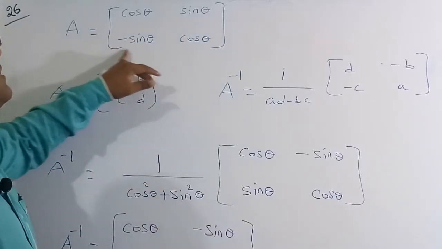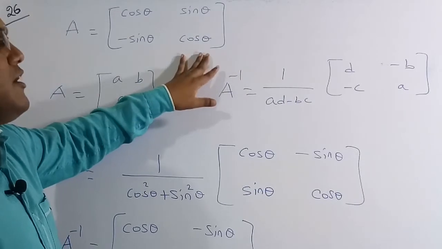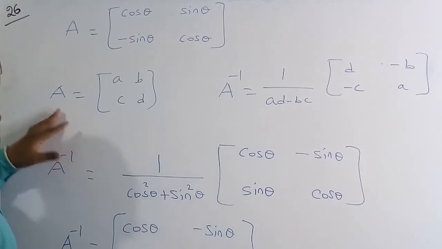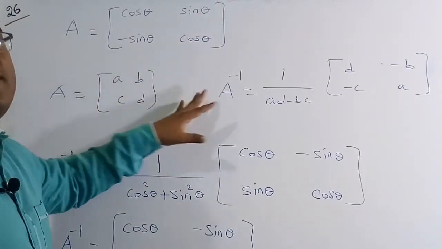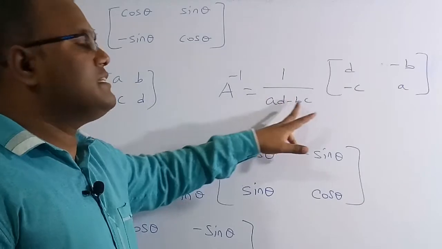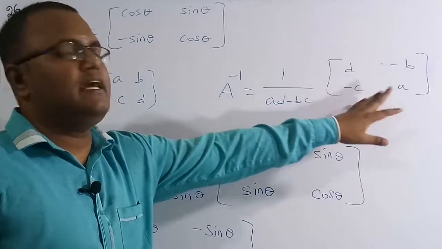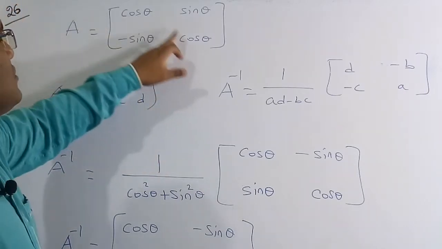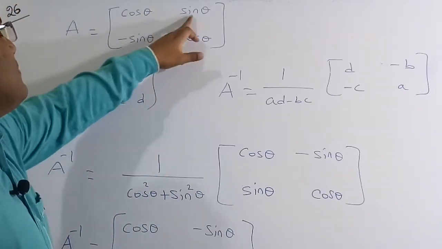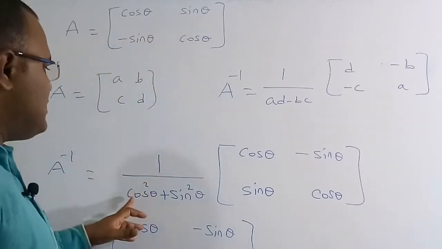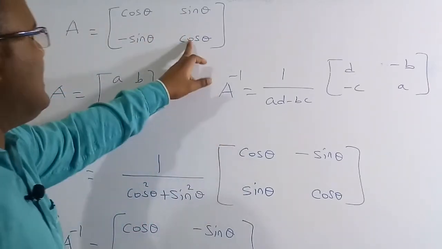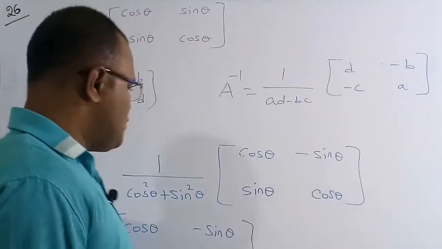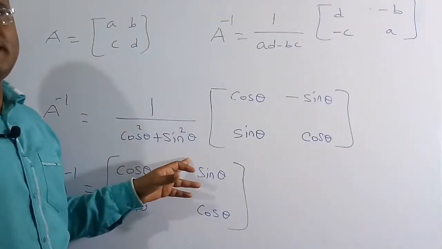Suppose this is the matrix they have given in the question. For this matrix we have to find the inverse. The basic formula is, suppose A is equal to the matrix a b c d, then the inverse of this matrix is 1 by ad minus bc into the matrix d, minus b, minus c, and a. Using this formula, the product of these two components is cos square theta, minus the product of these two components. So we get 1 by cos square theta plus sin square theta into d, minus b, minus c and a.